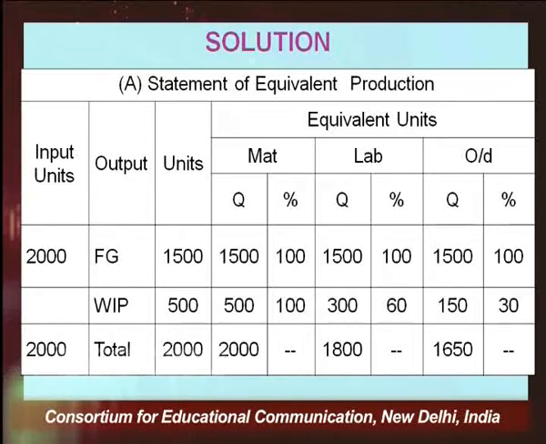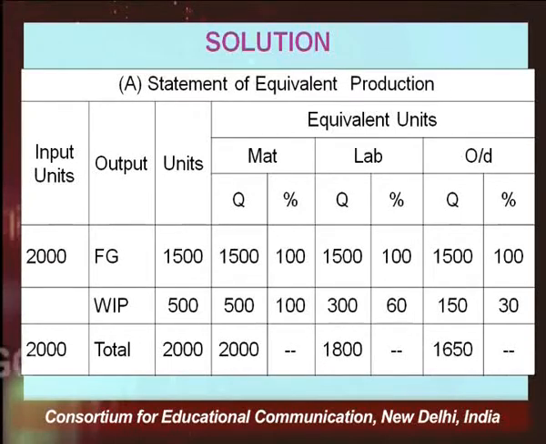As you are seeing here, in the very first column there are units introduced, 2,000 units. And then I say what is the output? FG means finished goods, WIP means work in progress, and then you add them, and third is the units. Then we have equivalent units of material, labor and OD, meaning overheads. All three we are calculating separately. In this example, what you are given is that 2,000 units have been introduced, out of which 1,500 are 100% completed.